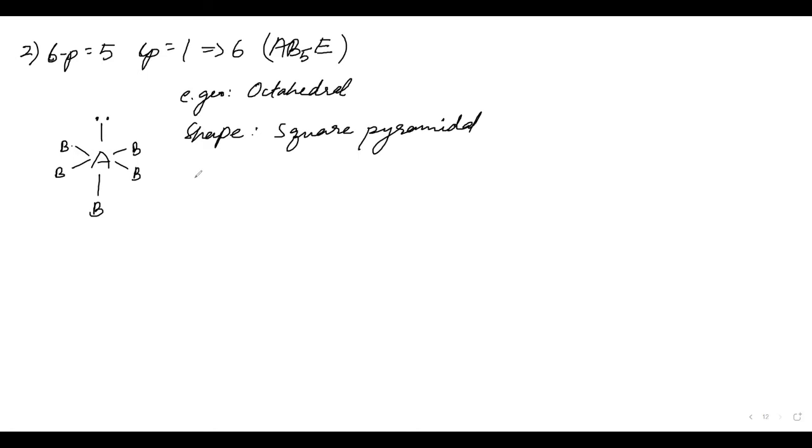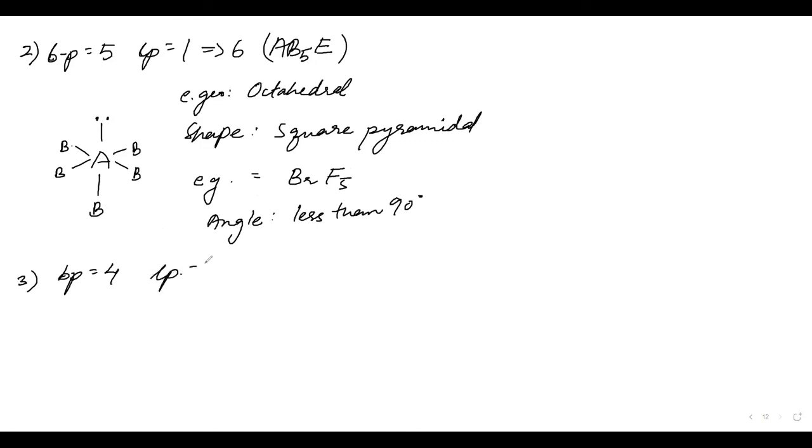And example for this will be BrF5, I guess. And the angle will be less than 90 degree, not very much less than 90 degree, a bit less than 90 degree. That's it. The third case will be BP is equal to 4, lone pair is equal to 2.